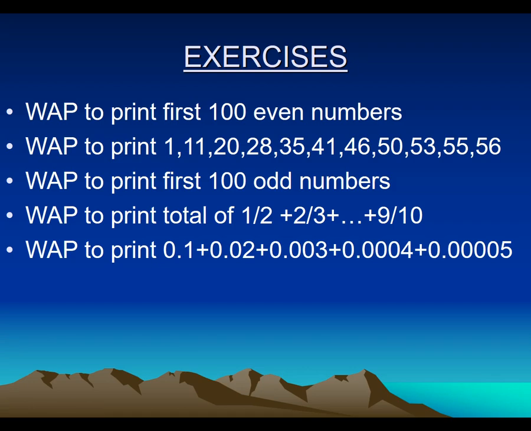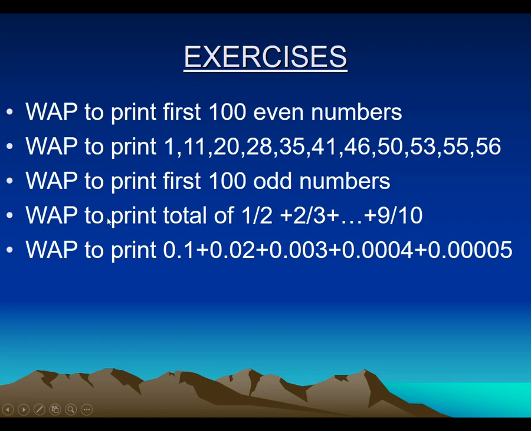Just put your efforts for printing 1, 11, 20, 28, 35, 41, 46, 50, 53, 55 and 56. Now next one is simple. If you make this, write a program to print 100 even numbers, reverse of this even number that you have to print, that is odd number. That means the first one is done, third one will be easy for all of you.